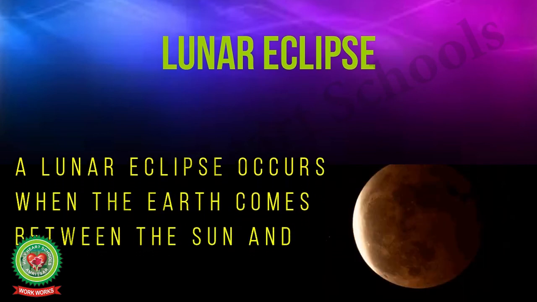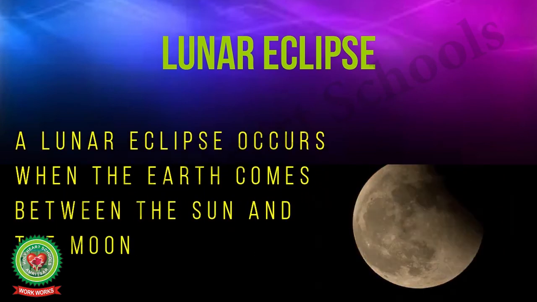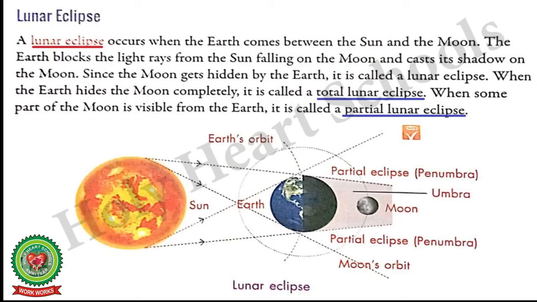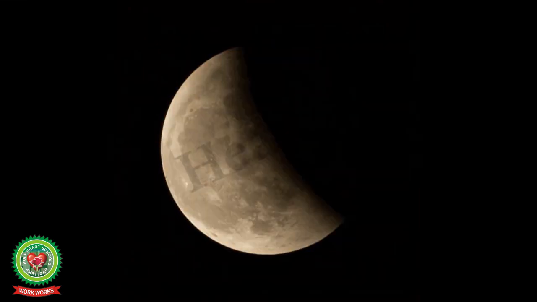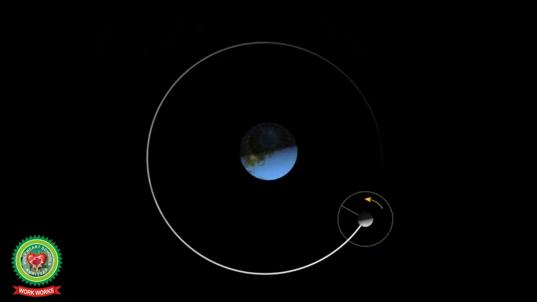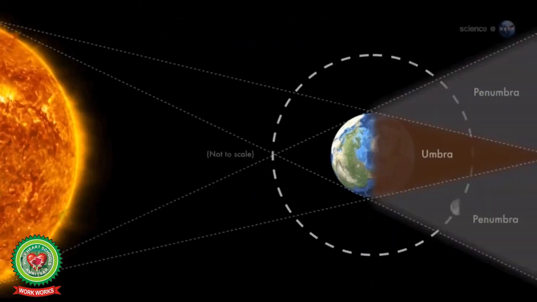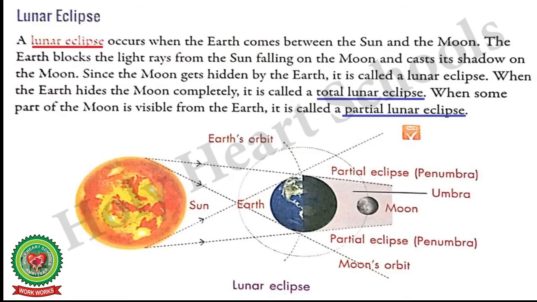Now, come to the next eclipse, that is lunar eclipse. A lunar eclipse occurs when the earth comes between the sun and the moon. The earth blocks the light rays from the sun falling on the moon and casts its shadow on the moon. Since the moon gets hidden by the earth, it is called a lunar eclipse. So students, while orbiting, the earth comes in between the sun and the moon. Thus, it blocks the light from the sun to the moon. A lunar eclipse occurs only on a full moon night.